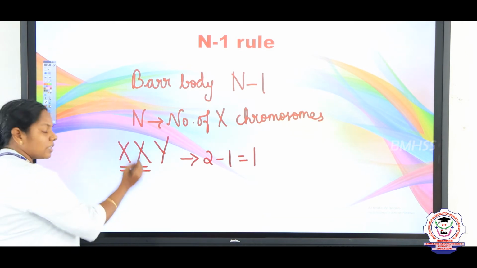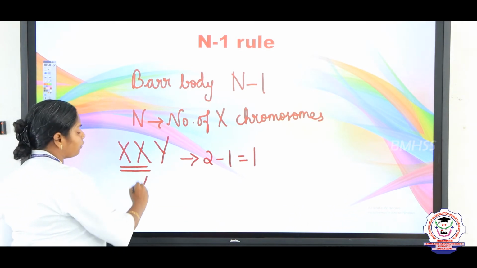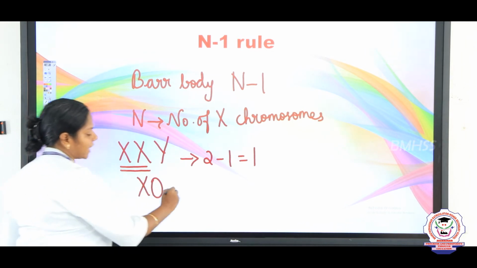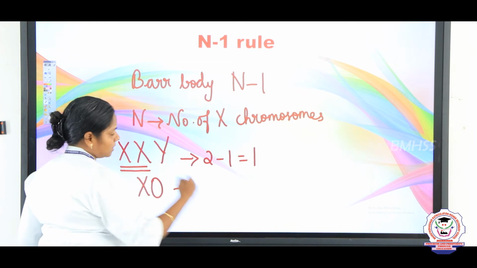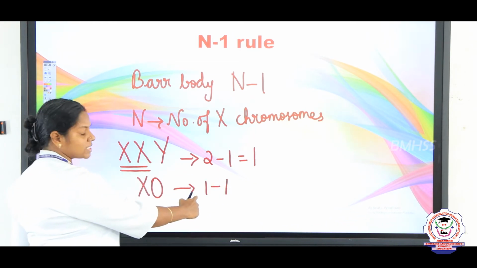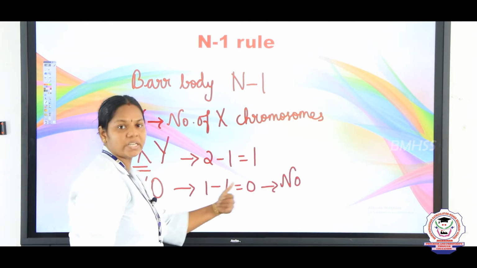Now another example we can see is the case of XO females. In XO females, the number of X is 1. According to the N-1 rule, N is equal to 1, so 1 minus 1 is equal to 0.